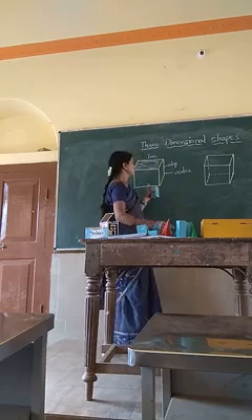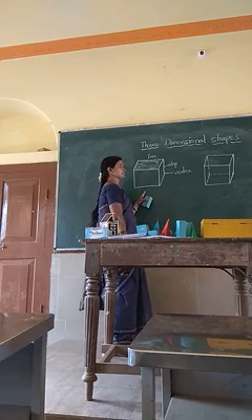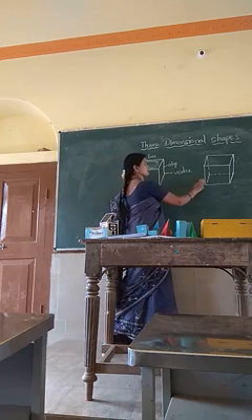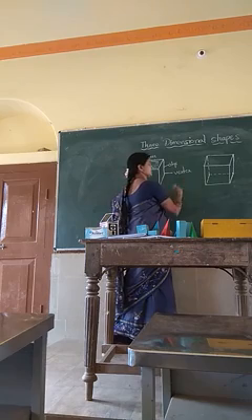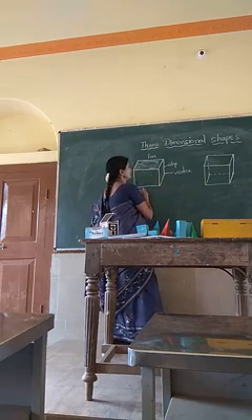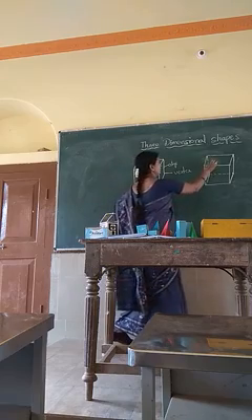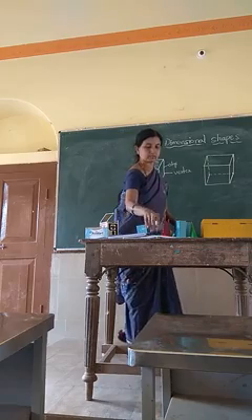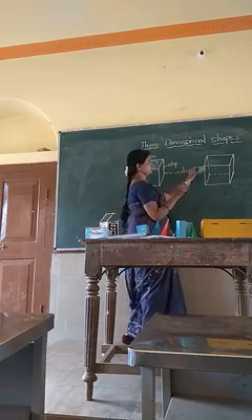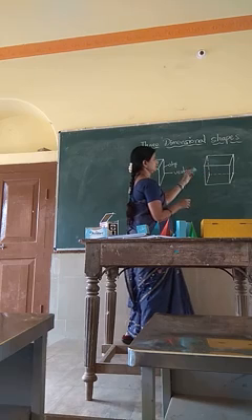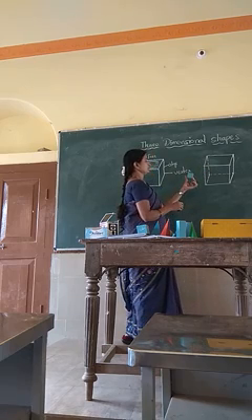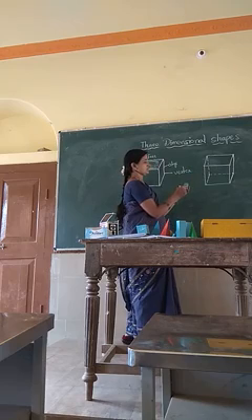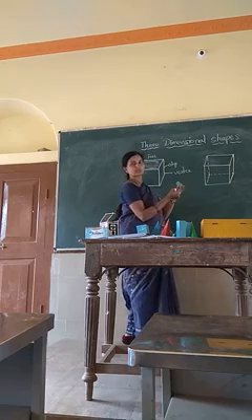Okay, let me write the number of faces for this. You can see the dimensions. 3 dimensions. How many faces are there? Like this, I will take this one. It is a cuboid because the faces are rectangular.